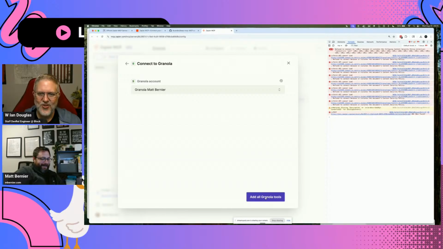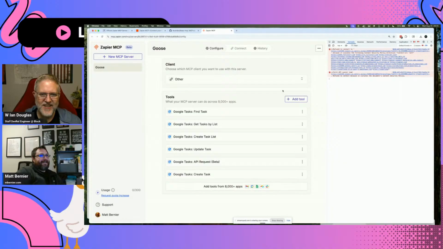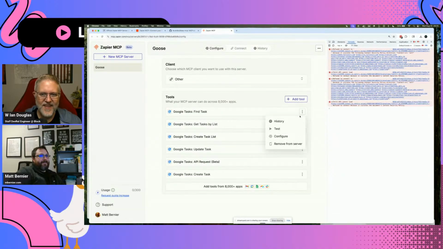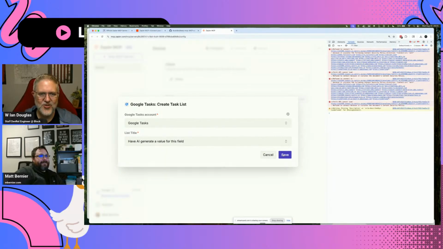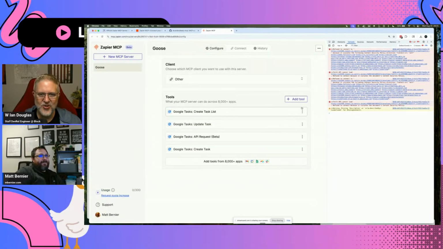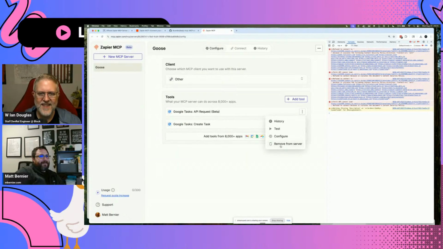Yeah. So Zapier is just not having a good day with Granola, unfortunately. We had these up here before. Let me remove these real quick. We were trying to see, can we access Google Tasks, or what else could we do with Zapier? Yeah. What would work, what wouldn't work. Right. If it was everything or just us or what.